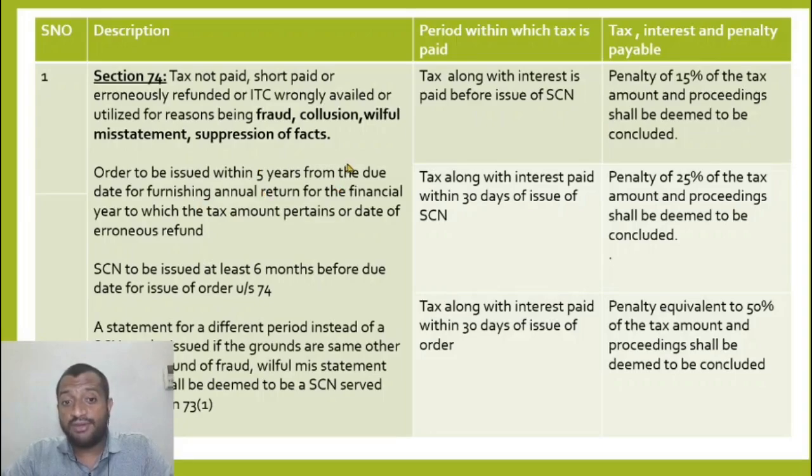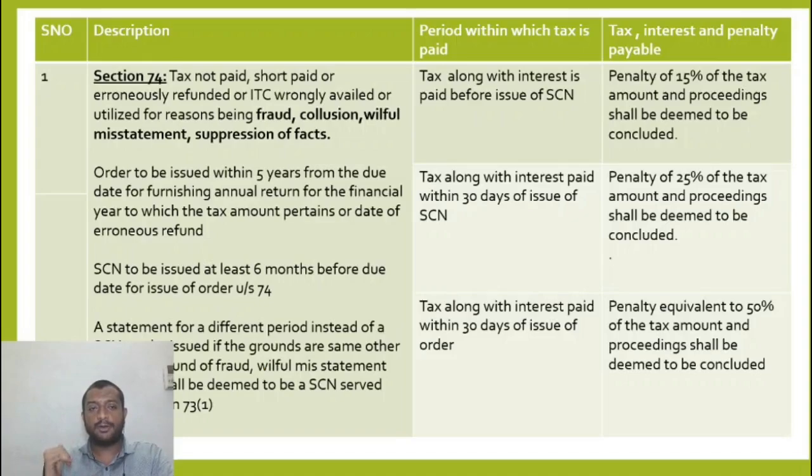The period is 5 years instead of 3, and the time limit for issue of show cause notice is at least 6 months before the issue of order. That means 4 years 6 months is the time limit for issue of show cause notice under section 74. A statement can also be issued instead of a show cause notice if it is for the same grounds but for reasons other than fraud, willful misstatement.